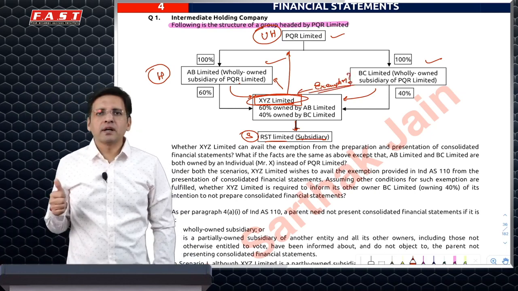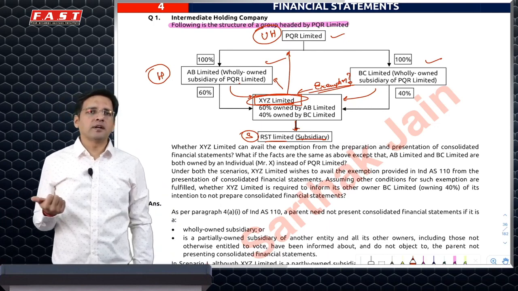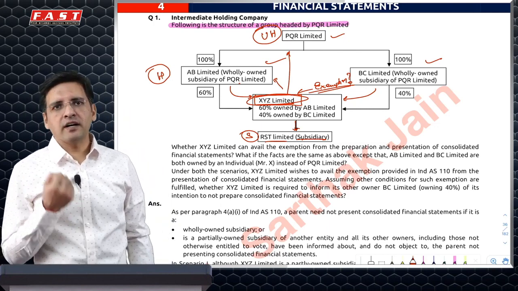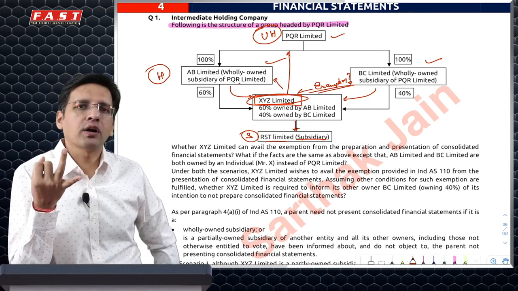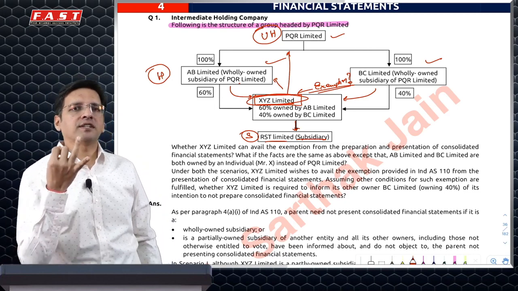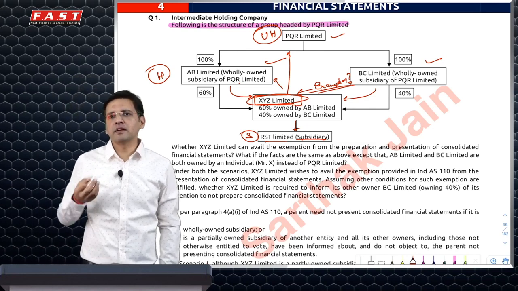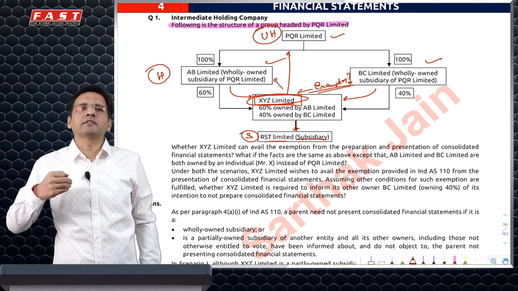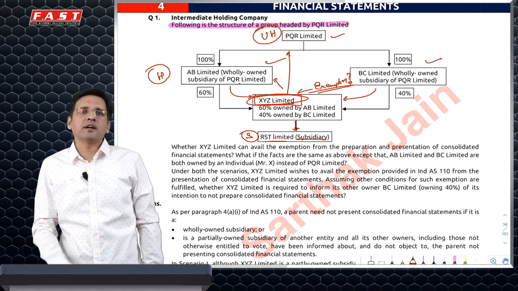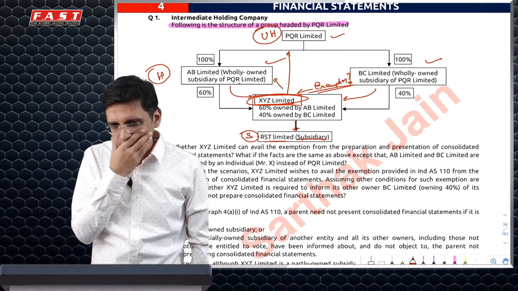Now, intermediate holding companies do have exemption to prepare consolidated financial statements if conditions are met. First, they are not listed. Second, their holding or ultimate holding company is presenting financial statements as per Ind AS. And third, if they have other shareholders, that means if it's not a 100% subsidiary, they have informed that we will not be preparing consolidated statements and they've not received objection from them.